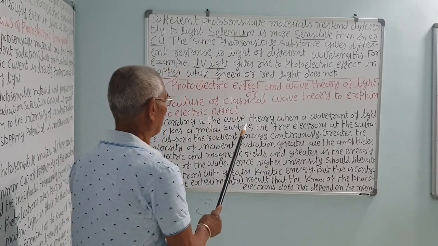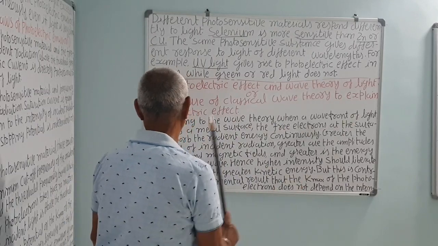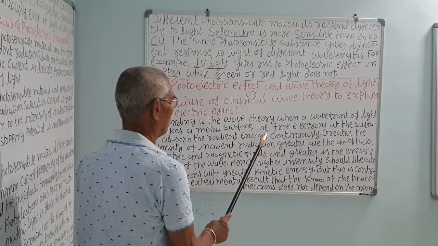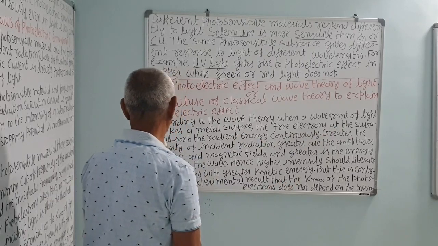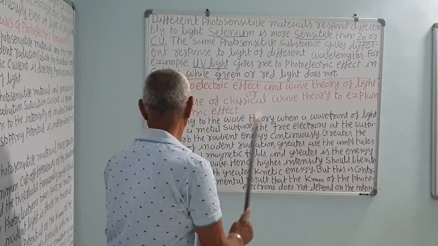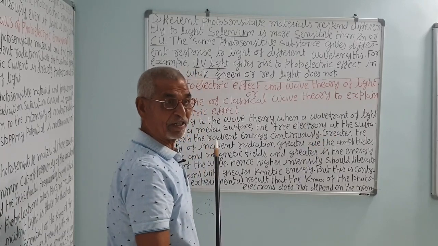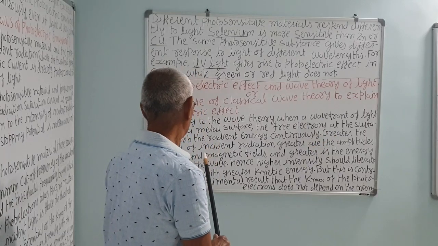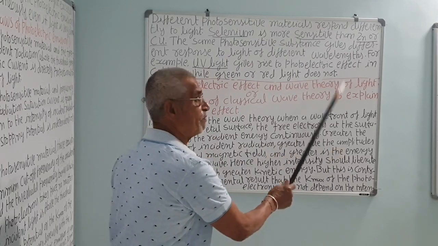According to the wave theory, when the wavefront of light strikes a metal surface, the free electrons at the surface absorb the radiation energy continuously. Greater the intensity of the incident radiation, the greater are the amplitudes.